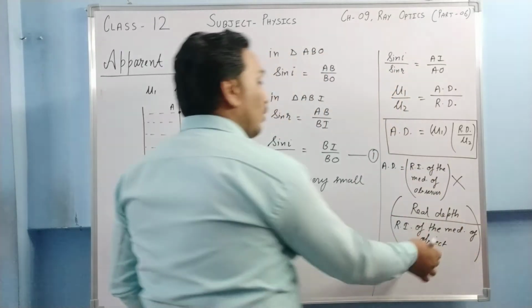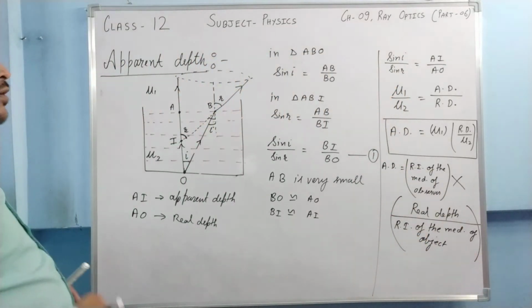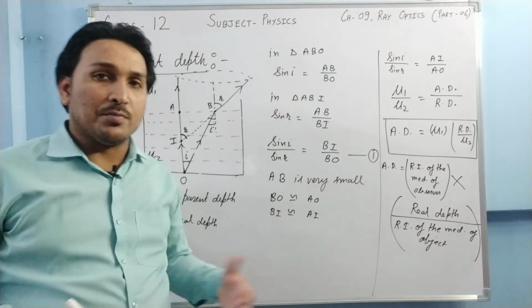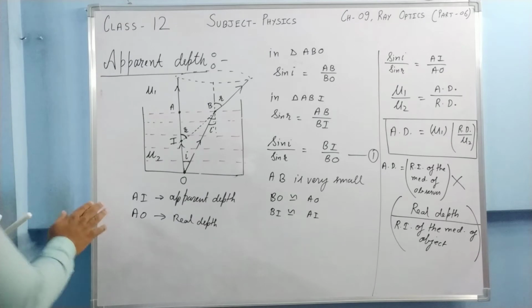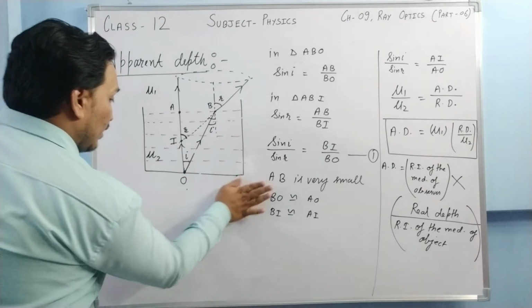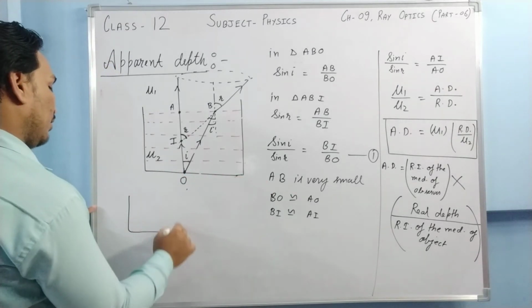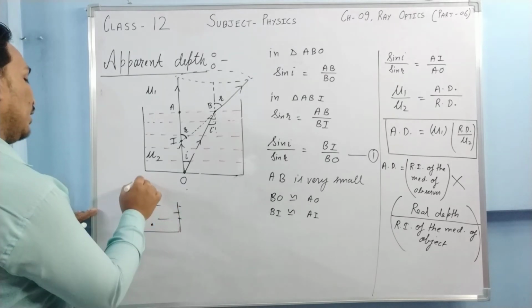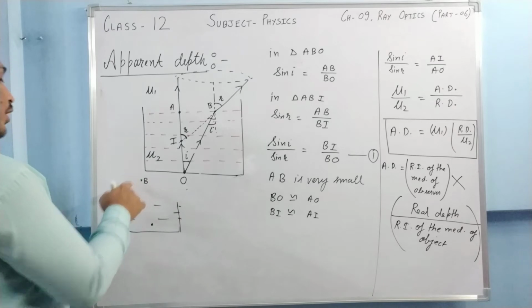You should learn the formula this way, because sometimes you are asked the question in reverse manner. Some question can be like, there is water, and in the water there is one fish, and here is one bird. So the fish is looking at the bird.